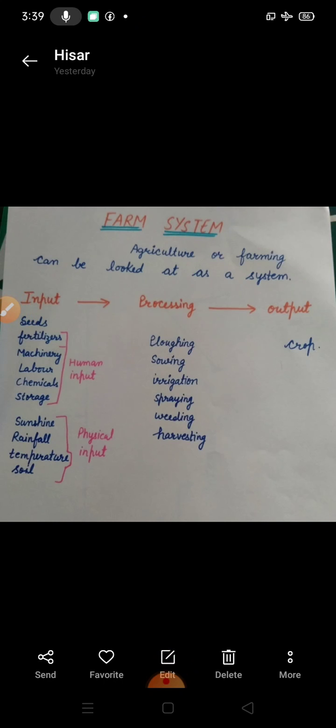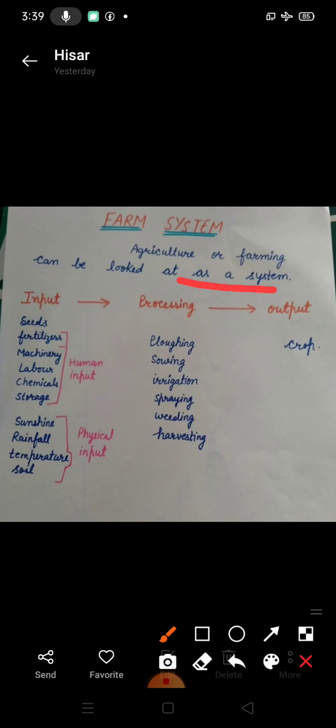We are doing chapter number 4, agriculture. Today in this video we will study about farm system and types of agriculture. Farm system. Agriculture or farming can be looked at as a system. A system is a set of connected things functioning together.